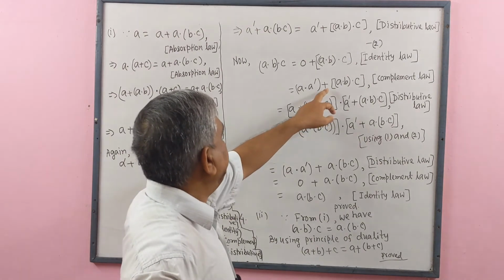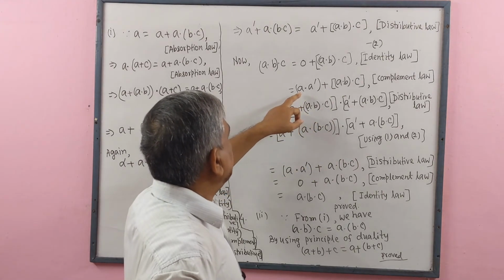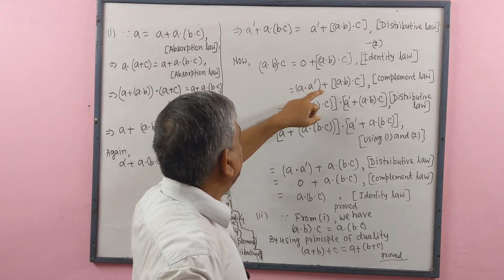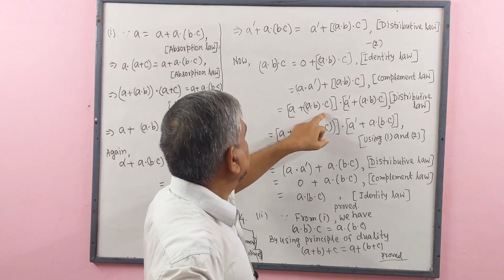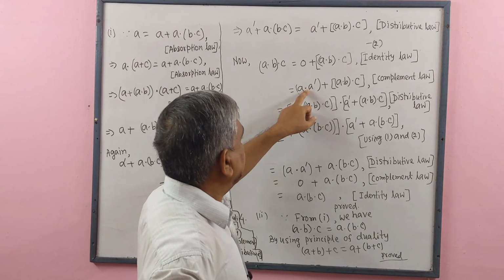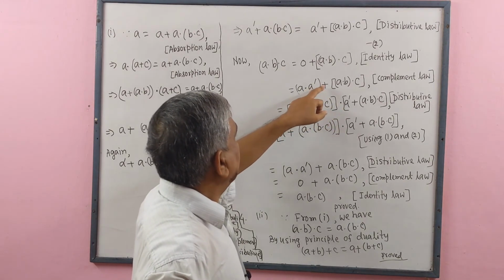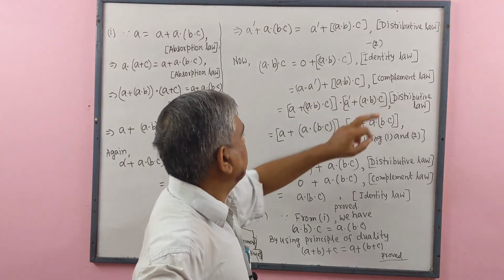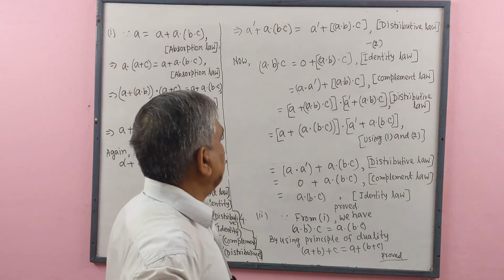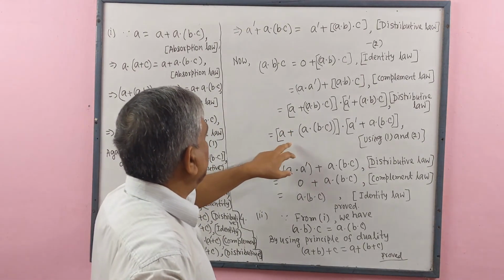Here we have plus. So we use A plus A dot B dot C, then dot, complement of A plus A dot B dot C.